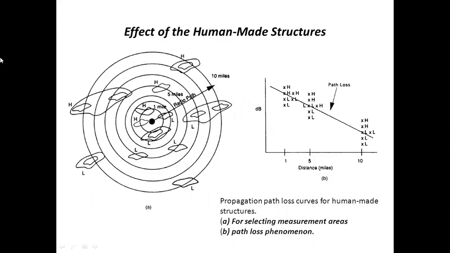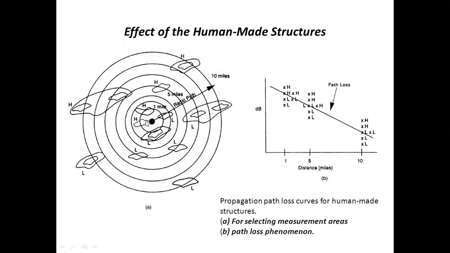This figure represents the effect of human-made structures. Let us consider we have some area, and this is the 1 mile intercept. The 1 mile intercept represents the transmitted power from the antenna at that spot. This is the 1 mile, 2 mile, 5 mile, and 10 mile intercept. At the first circle, 1 mile intercept, we have some high spots and some low spots. H means high spot, L means low spot, and similarly at 5 miles and at 10 miles.